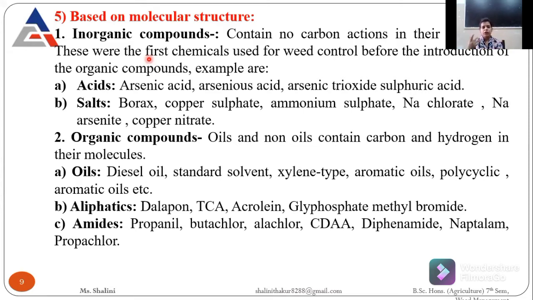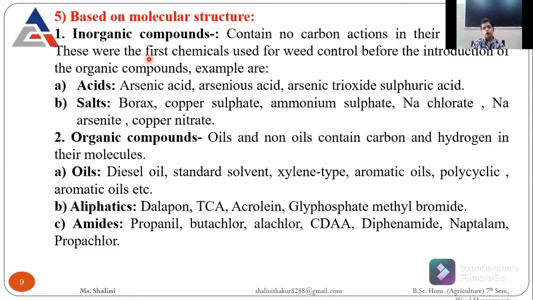Mostly they are acids and salts. In acids the examples are arsenic acid, arsenic dioxide, and sulfuric acid. In salts the examples are borax, copper sulfate, ammonium sulfate, sodium chlorate, and sodium arsenite. So these are inorganic.